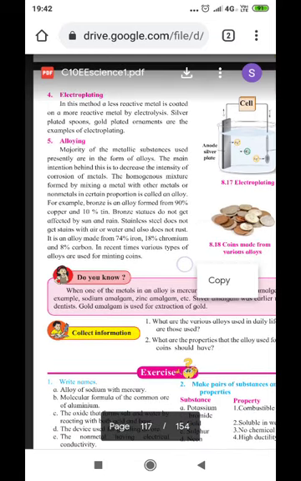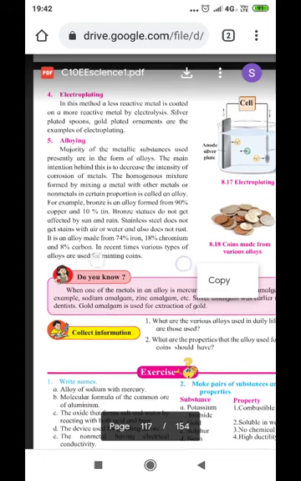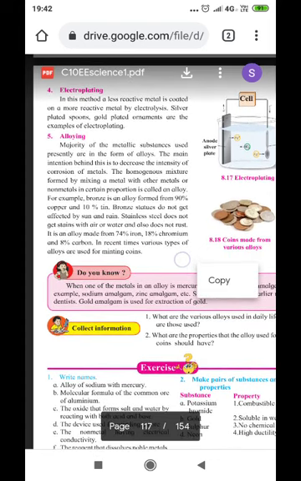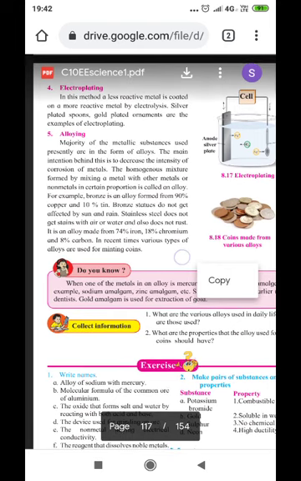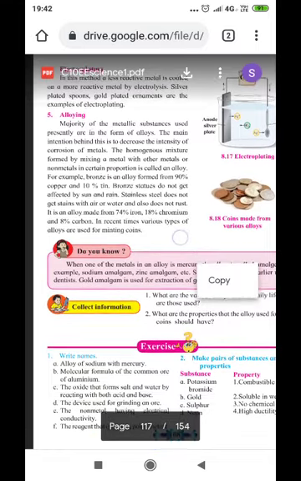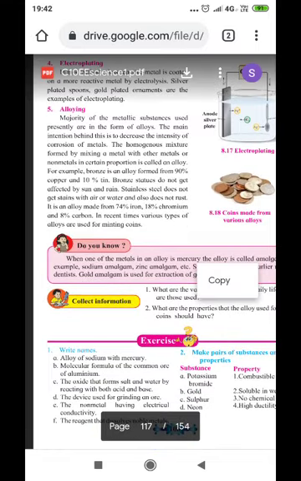The next method for preventing corrosion is electroplating. In this method, a less reactive metal is coated with a more reactive metal by electrolysis. Silver-plated spoons, and gold ornaments are examples of electroplating. Alloying: the majority of the metallic substances used presently are in the form of alloys. The main intention behind this is to decrease the intensity of corrosion of metals.